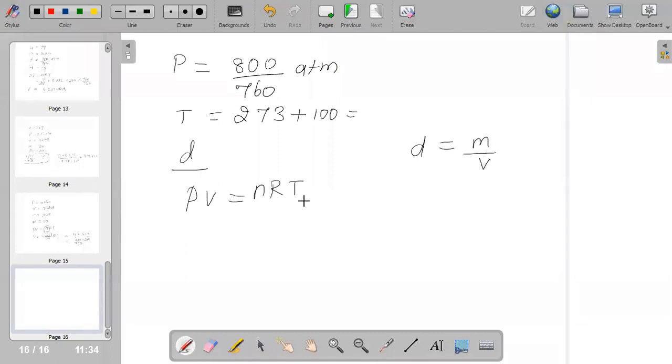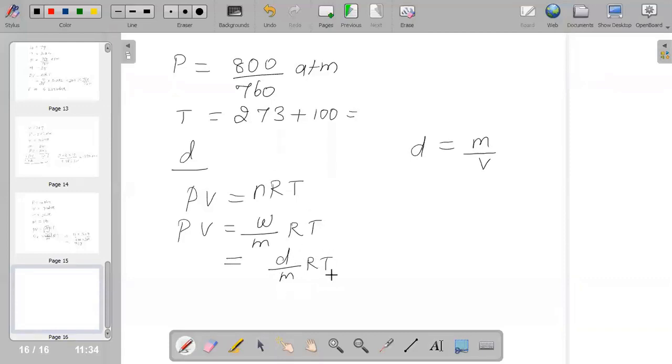So in place of your n value, we can also replace it as PV is equal to W by m RT. When I say W by m RT, we know that D is equal to m by V, we can substitute it, and you will get it as D by m RT.